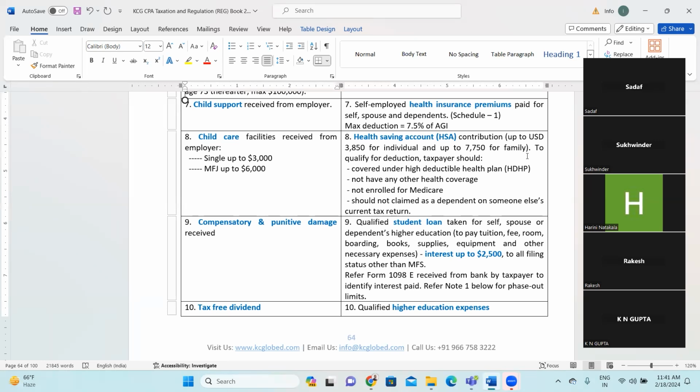The first one was relating to support. Facilities mean more of capital expenditure, I would say. So up to $3,000 and $6,000 for single or married filing separately, or married filing jointly, respectively, is not considered part of your income. Right? Clear, everyone?